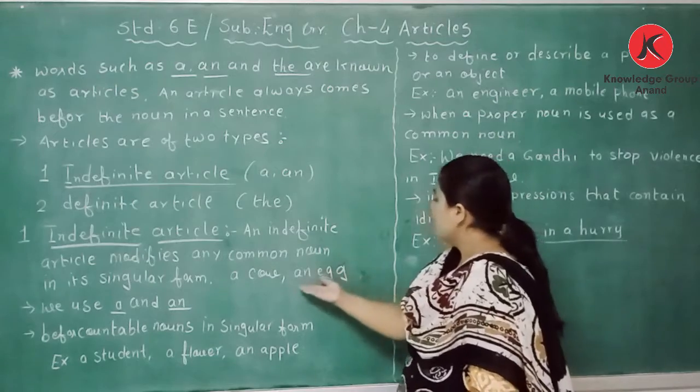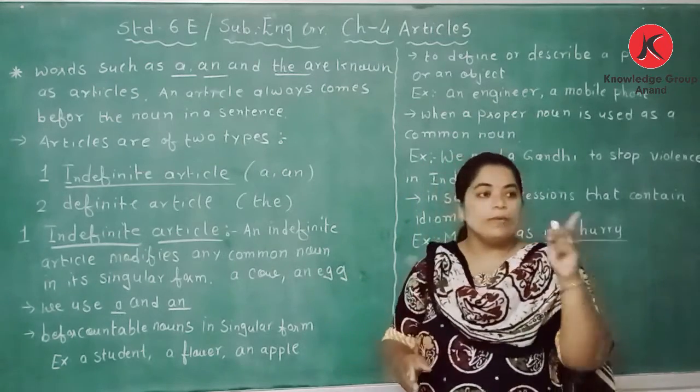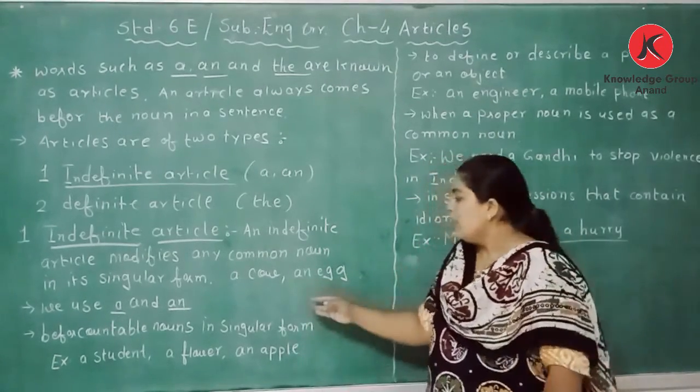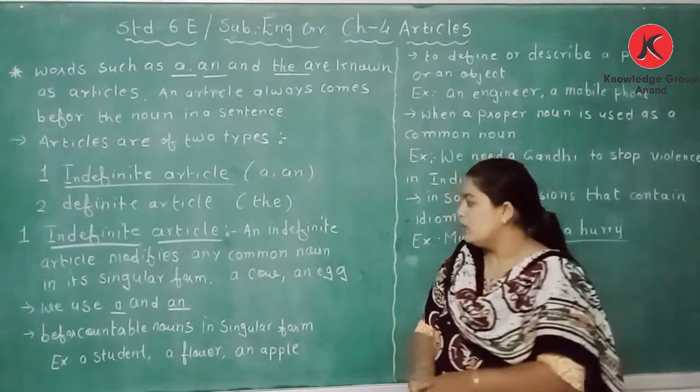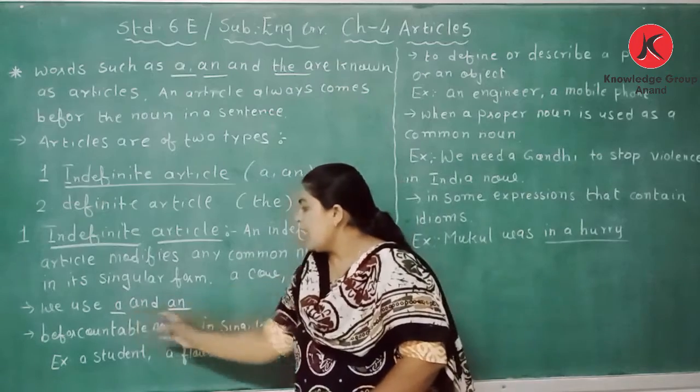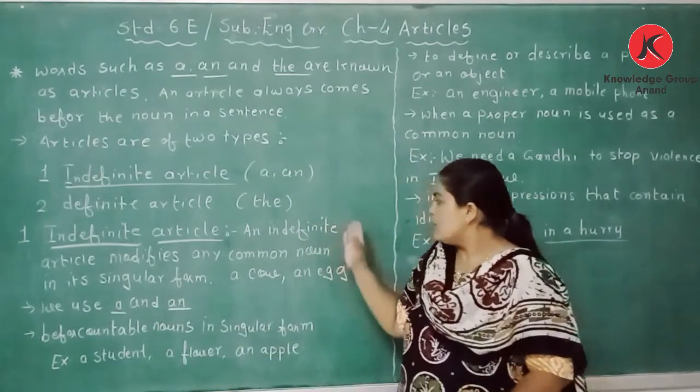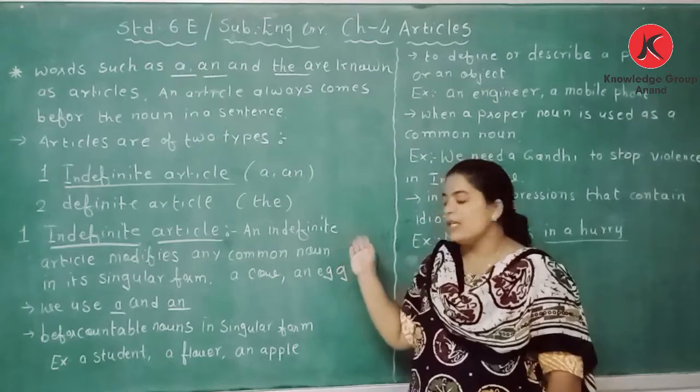Here we have taken an egg, which means we are talking about one single egg. A cow means we are talking about a single cow. We use a and an. This was the definition of the indefinite article.